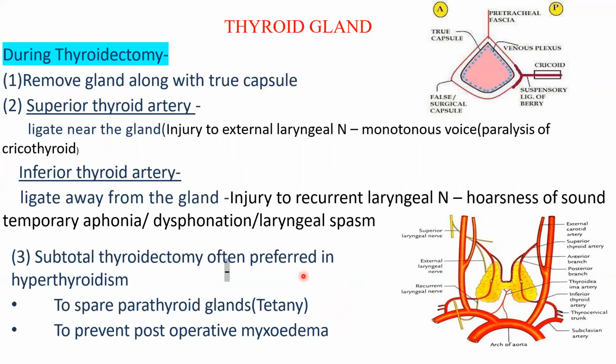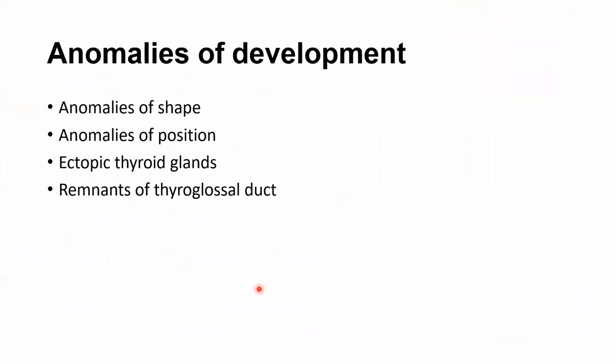So we prefer to do subtotal or partial thyroidectomy and preserve the parathyroid glands and some thyroid tissue.